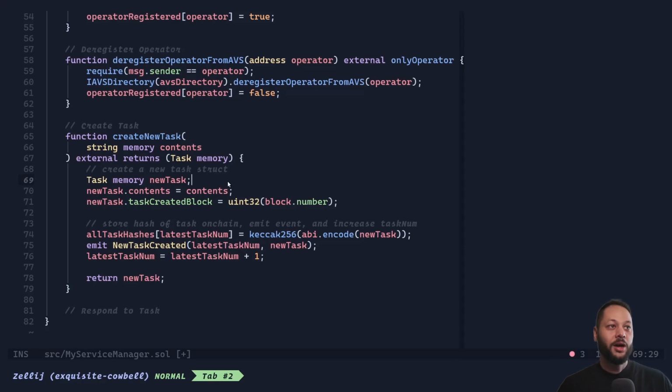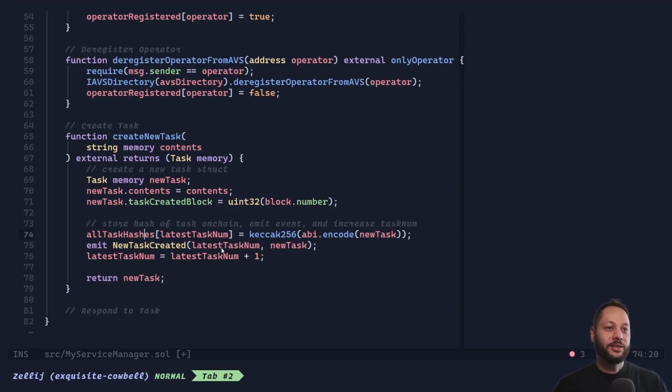So the first step, we will create a new task, set the contents of that task to the contents passed in, and then set the task created block to the block number that it's actually being created on. And then we're going to store the hash of that task in our contract, and then emit a new event with the index of that task.